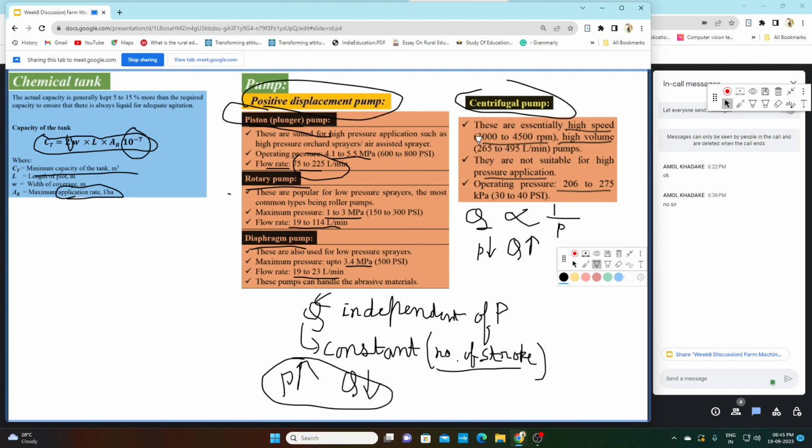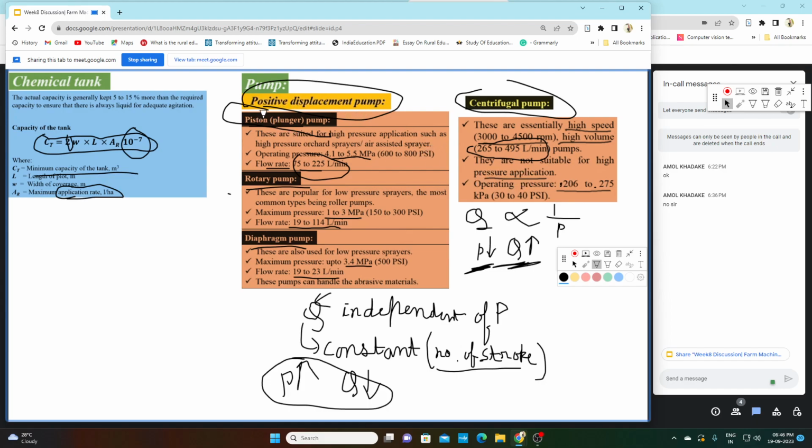The centrifugal pump has a flow rate of 265 to 495 liter per minute, but the operating pressure is less, 206 to 275 kilopascal. Converted to megapascal, that becomes 0.206 to 0.275 megapascal. So the operating pressure is very low, but the flow rate is more.